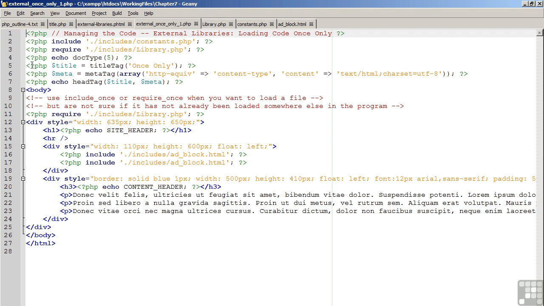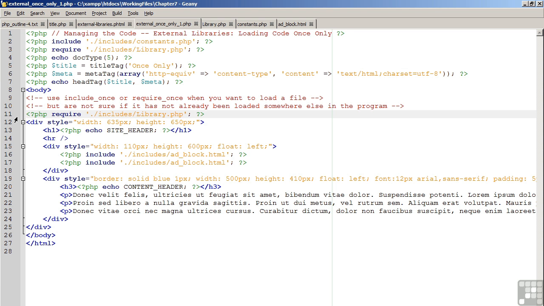So as you can see on line 3, we've included the file library.php by using the require statement. Accidentally, the file was included another time on line 11. It's quite possible that you have a file that includes another file, and inside the include file, that file itself could have a series of include statements and require statements.